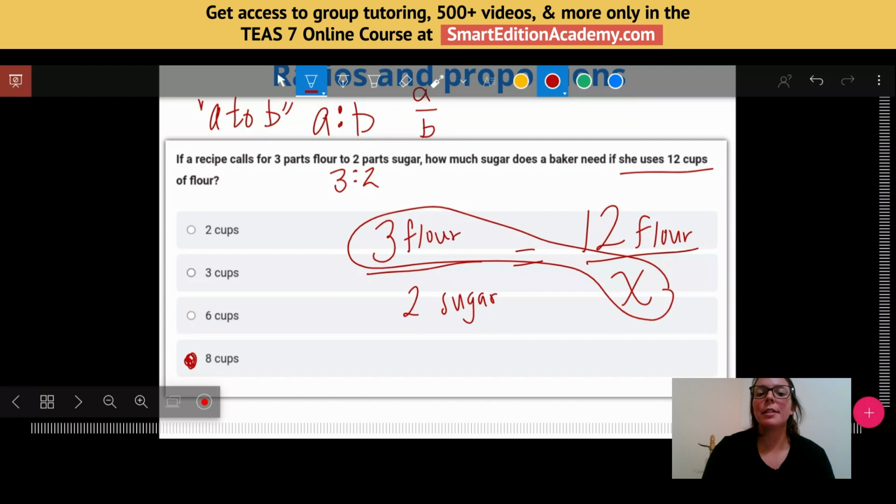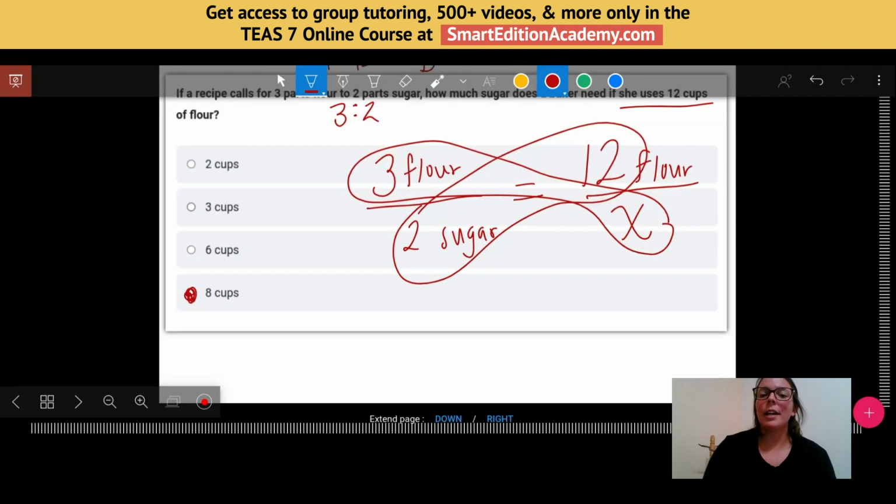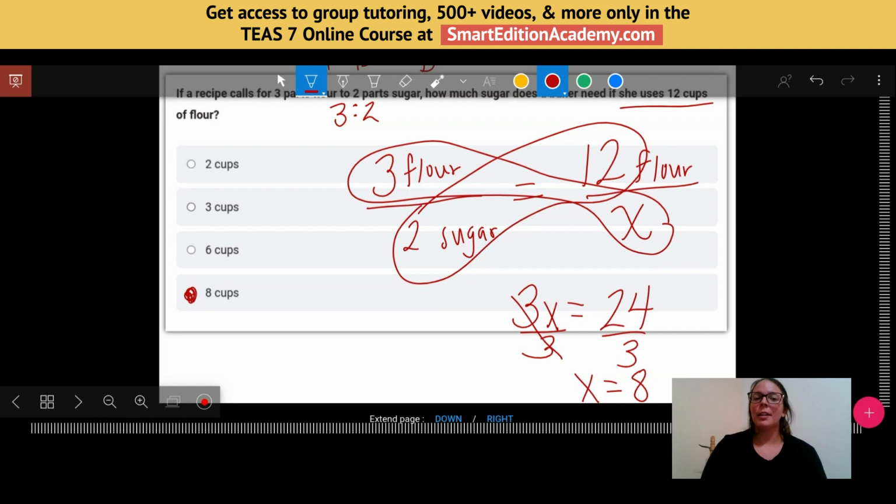So 3 times x and 2 times 12. Cross multiplication comes up a lot when we're talking about these proportion problems. Essentially we just go across the equal sign and do 3 times x equals 2 times 12. Now I just have a pretty easy algebraic equation to solve. Divide by 3 and I get x equals 8. So your answer either way would be 8 cups of sugar.